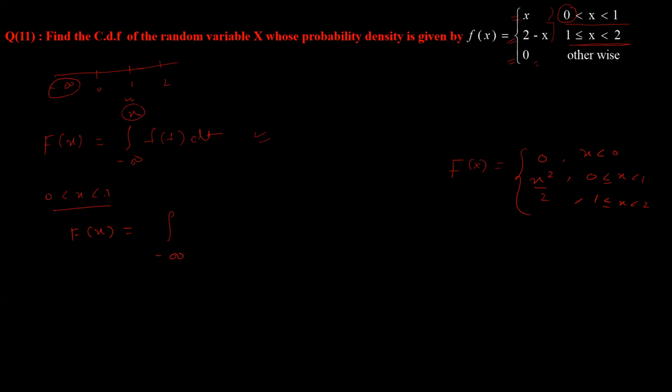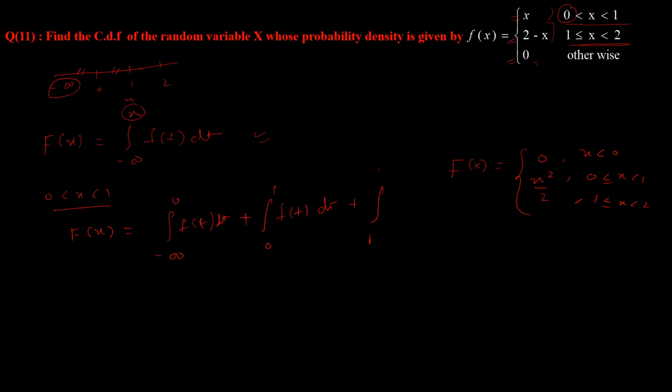So when you have to go from 0 to 1, you have to start from minus infinity to 0, f of t dt, plus from 0 to 1, f of t dt, and then from 1 to a specific value of x, because the lower limit is 1 in this case.